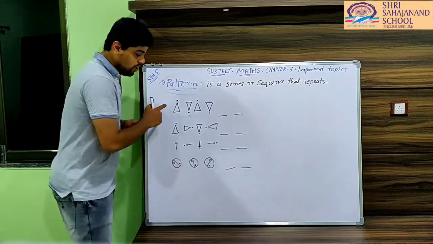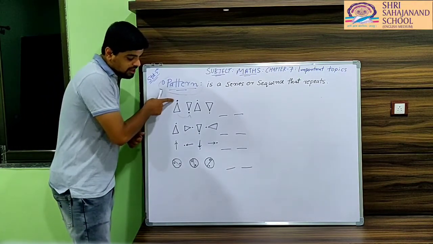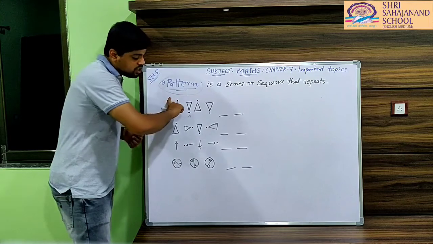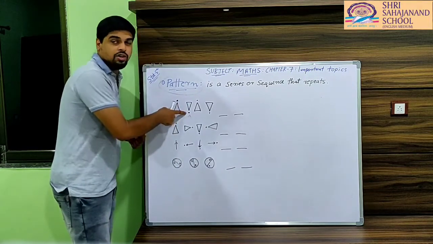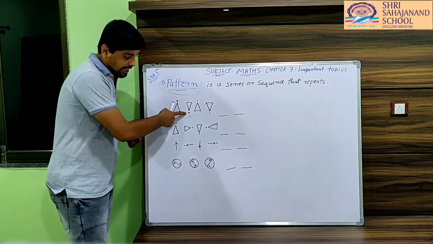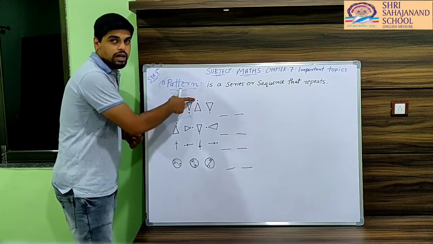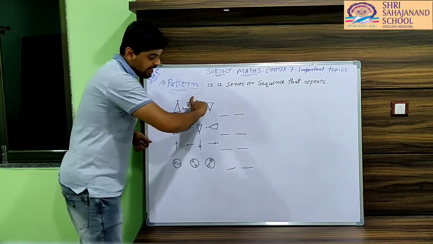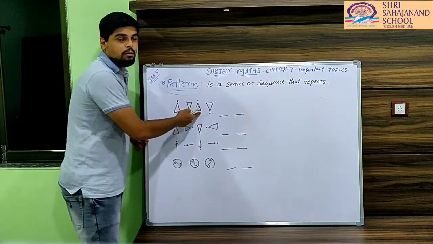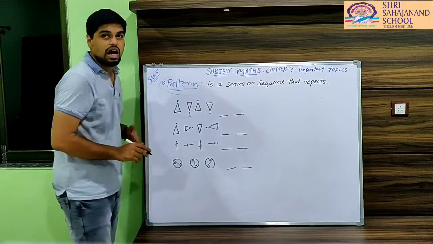Very good. So here, as you can see, this particular dot has taken a half turn and gone downside. In the next step, again the half turn will come and that dot will come on the top. And again that particular dot comes down after the half turn.